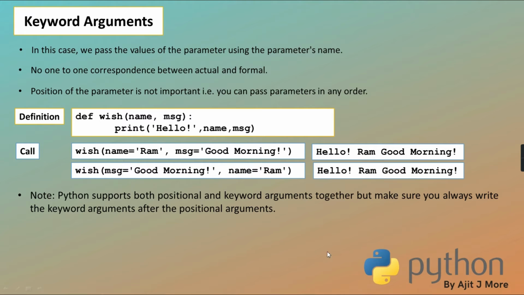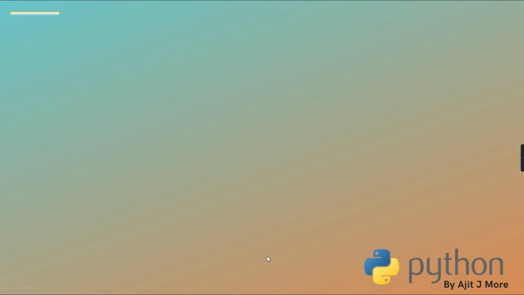So it cannot do the association if after keyword a positional comes again. Make sure you always write the keyword arguments after the positional ones.